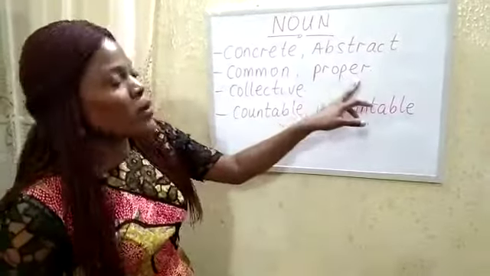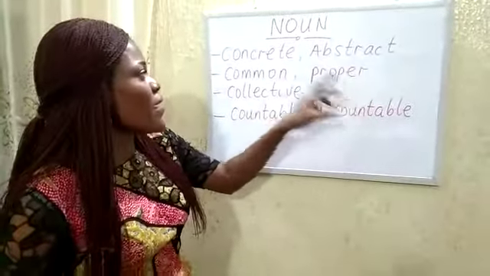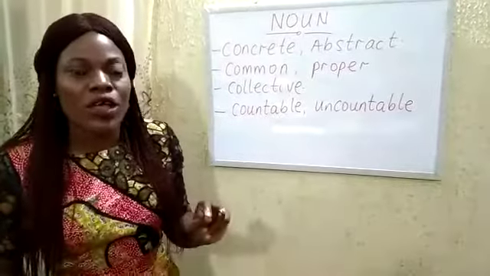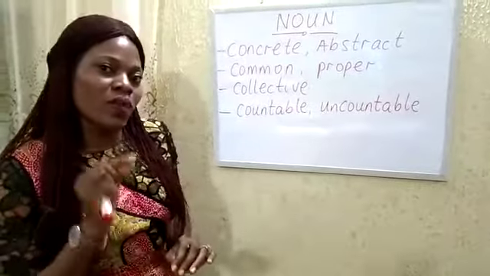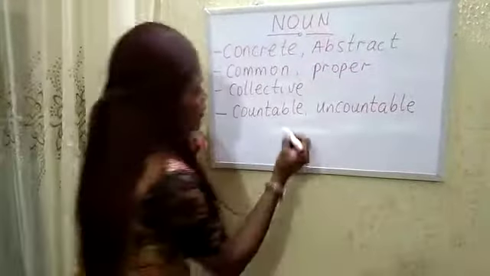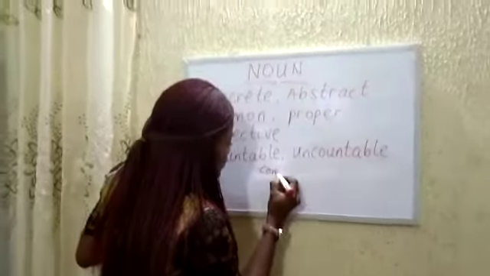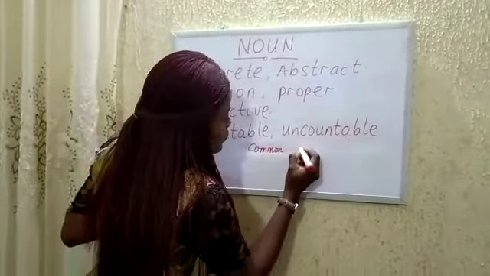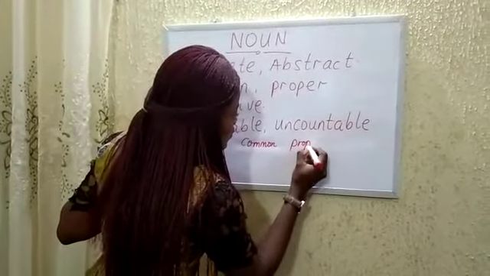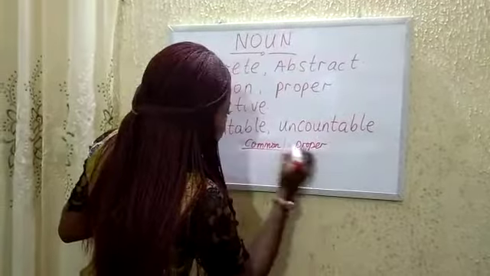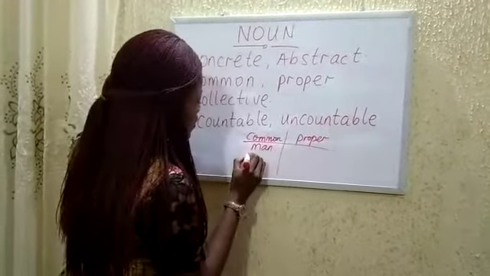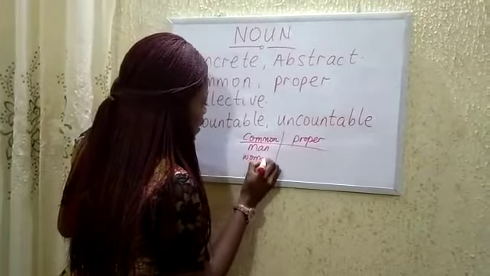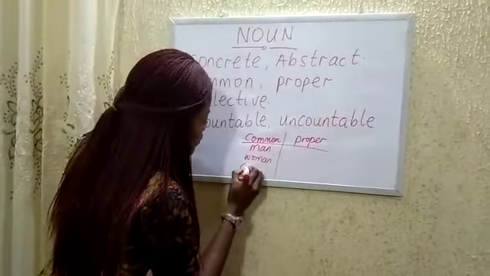And that's what proper noun does. Proper nouns are specific common nouns. Common nouns are for general things, while proper nouns are for specifics. So let's see an example. This is common, proper. So let's take an example of common noun to be man. Let's also take woman, and let's take country.